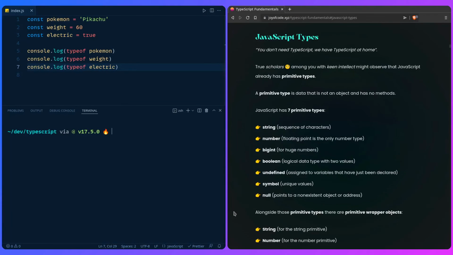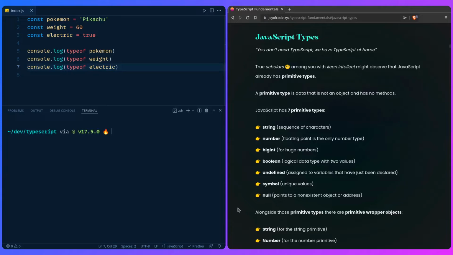So you're excited about learning TypeScript and you even shared it with your mom, but then she said that you don't need TypeScript because you have TypeScript at home. And obviously she's right because she's a smart woman, and what she meant is that JavaScript already has types. In JavaScript we have 7 primitive types: string, number, bigint, boolean, undefined, symbol, and null.